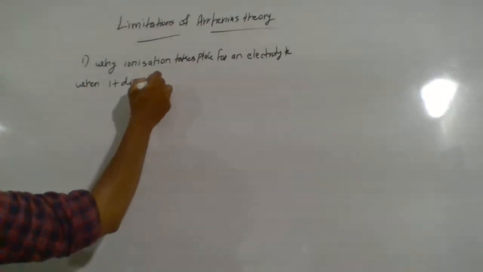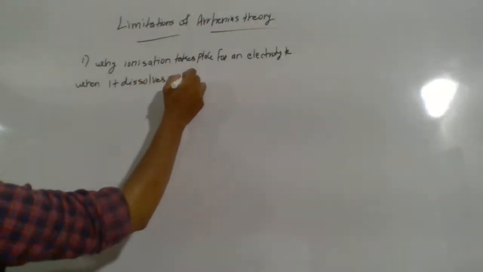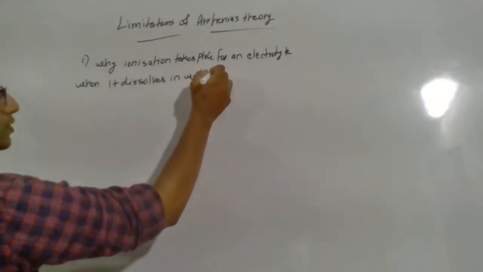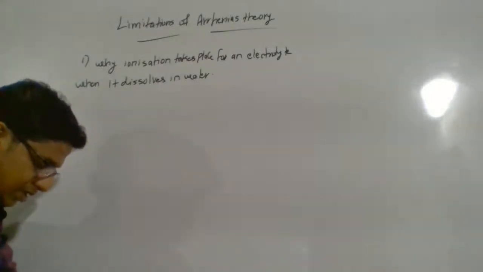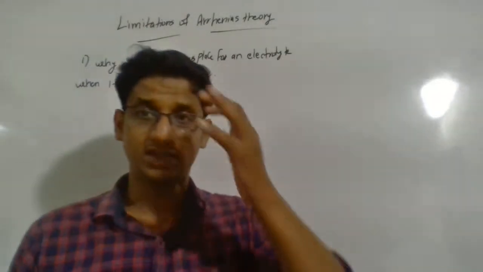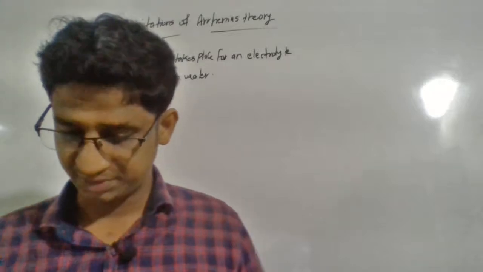So how are the ions forming when it dissolves in water? There is no answer for that. That was one of the limitations.